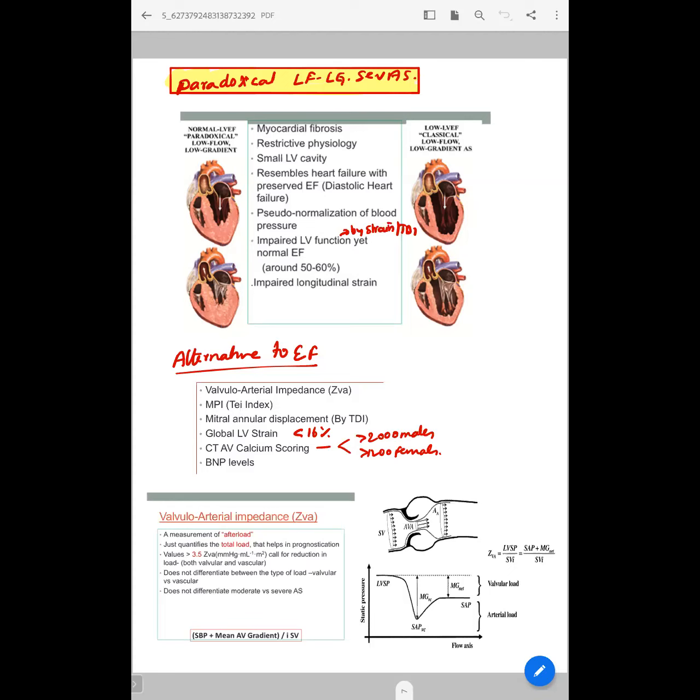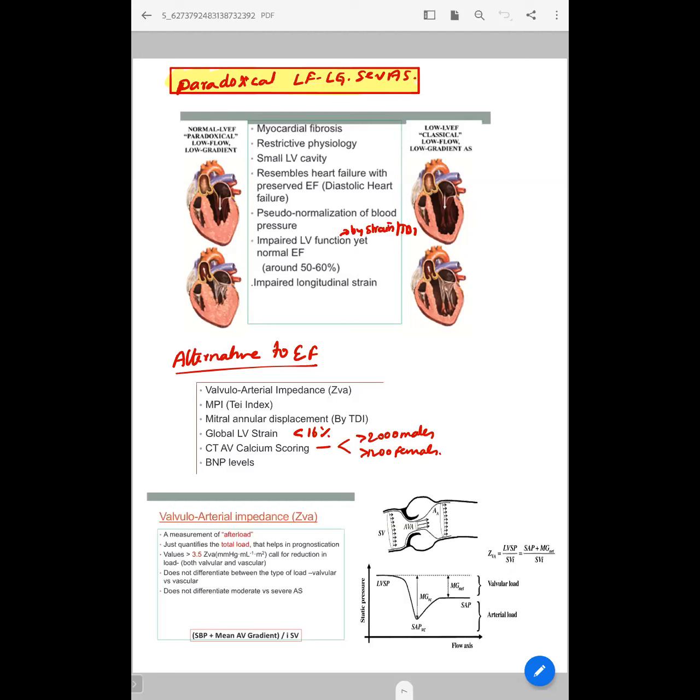So what are the alternative tests to EF? That is valvulo-arterial impedance, MPI or tissue Doppler index, strain imaging, CT AV calcium scoring, and BNP values. We'll discuss valvulo-arterial impedance. It is a measurement of total afterload, that is the valvular afterload and the vascular afterload. It is calculated by systolic blood pressure plus mean AV gradient divided by stroke volume index. If it is more than 3.5, especially more than 4.5, it suggests paradoxical low flow low gradient AS.